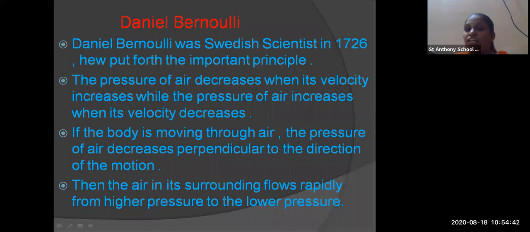If the body is moving through the air, the pressure of the air decreases in the perpendicular direction of the motion. If the body is moving through the air, suppose we are moving from one place to another, so our body is moving from one place to other, then at that time the pressure of the air decreases in the perpendicular direction. Then the surrounding air flows rapidly from higher pressure to lower pressure. In sixth standard also we have studied that the air flows from higher pressure to lower pressure.